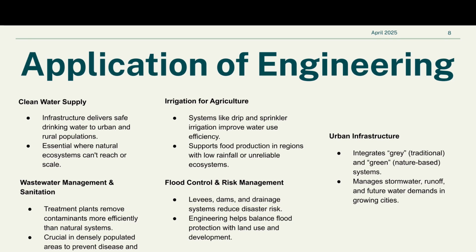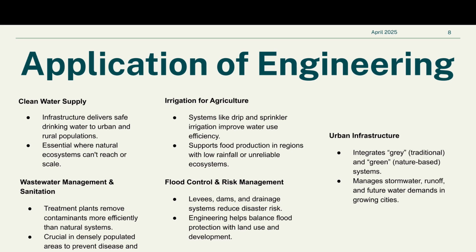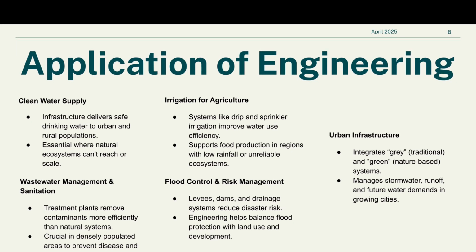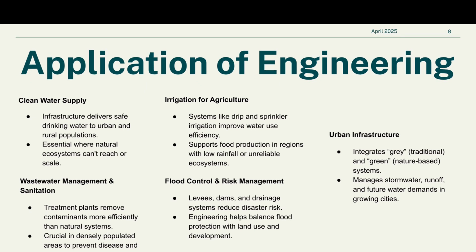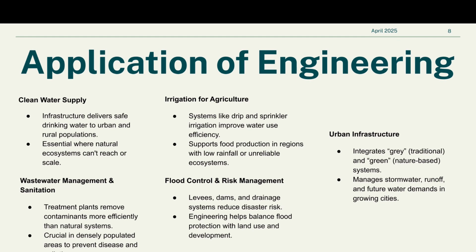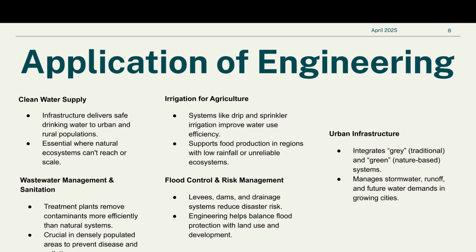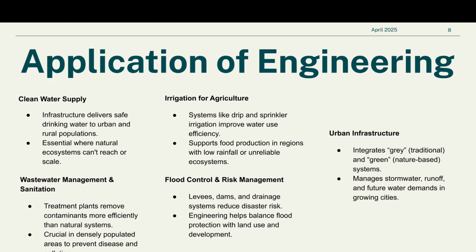In cities, centralized facilities treat millions of gallons of wastewater daily, ensuring it is safe to return to the environment or reuse in agriculture and industry. Irrigation for agriculture: systems like drip and sprinkler irrigation improve water use efficiency by delivering water directly to plant roots, minimizing waste and maximizing yield, especially in regions with low rainfall or unreliable ecosystems.